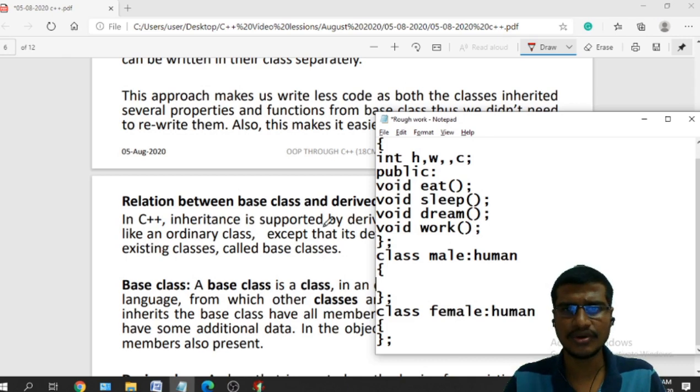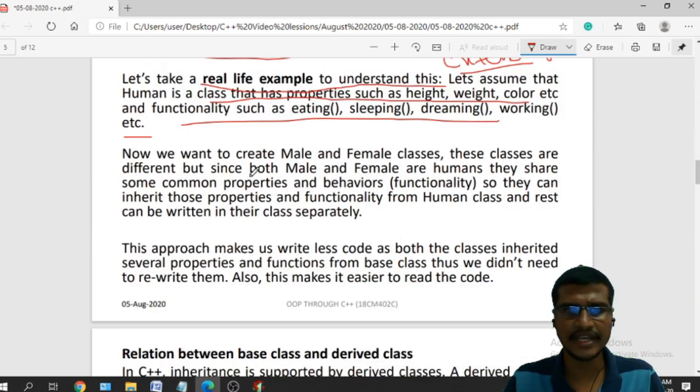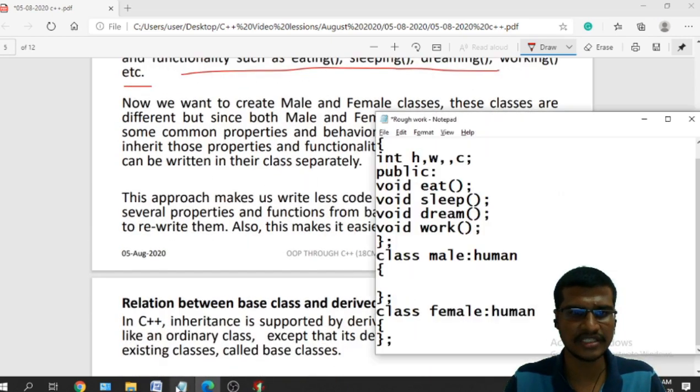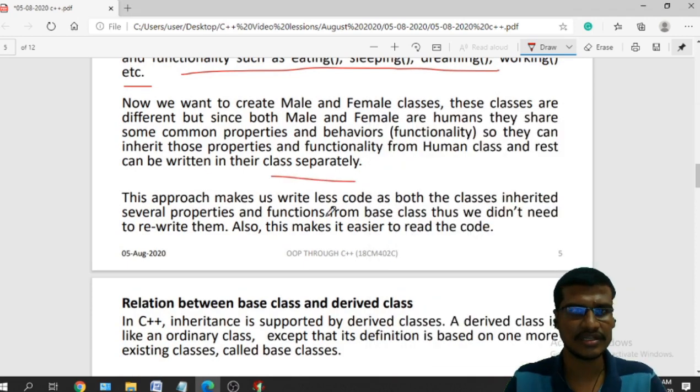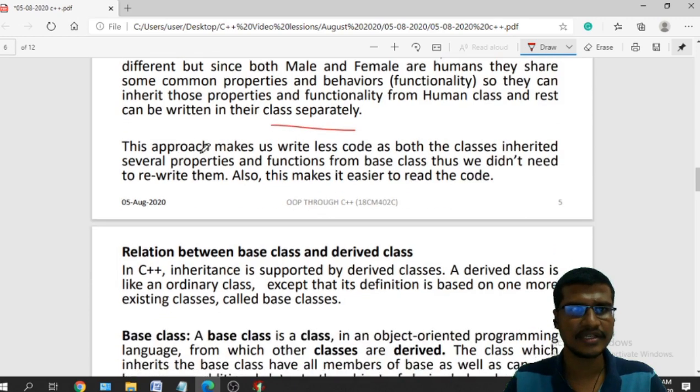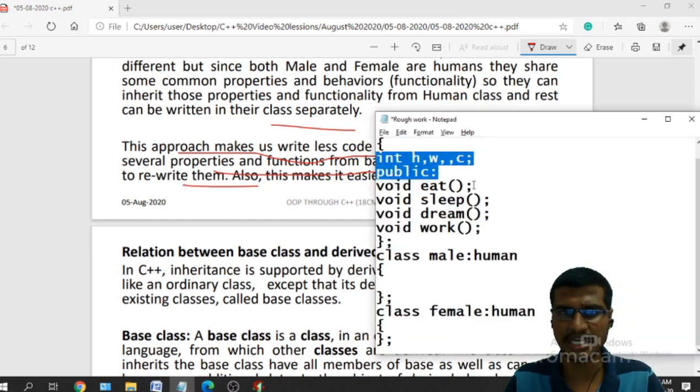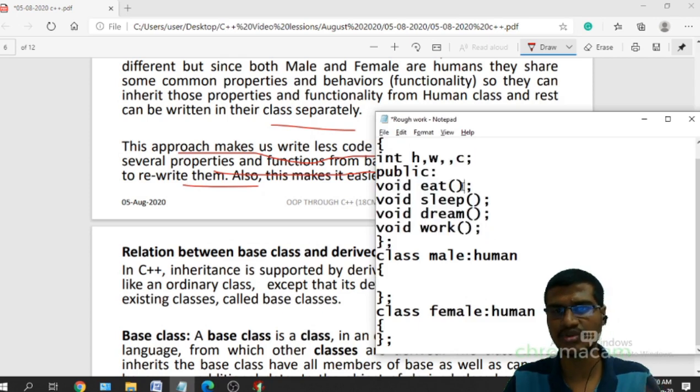So what is the advantage of this? There is no need to write these data members and member functions inside the Male class. I can directly use them. That is the advantage. No need to write separately. This approach makes us write less code, as both classes inherit properties and functions from the base class. Thus we do not need to rewrite all these functionalities. If a function contains 1000 lines of code, there is no need to write that function again inside this class. I can directly reuse that code.